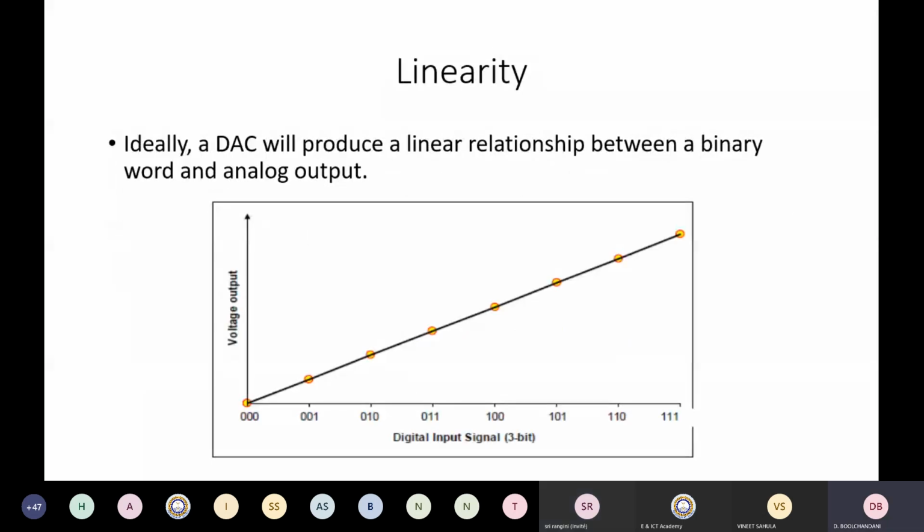Linearity. Ideally a digital to analog converter will produce a linear relationship between a binary word and an analog output. That is the ideal relationship you should have. If I give a digital input, I should have a linear relationship between the digital input and the analog output. In actual circuits, we'll see that this is not the case.